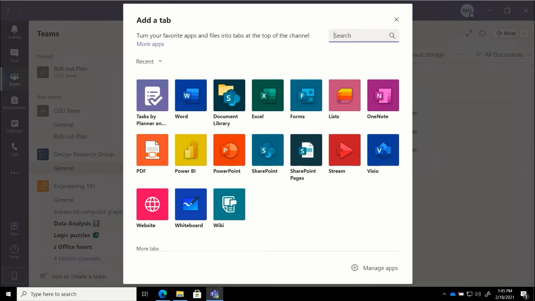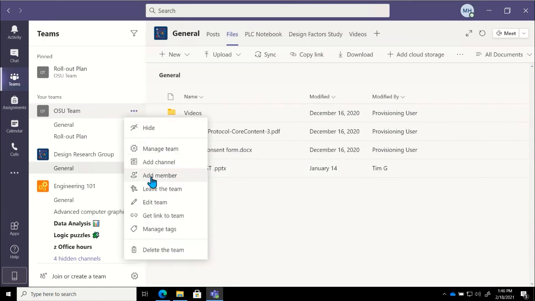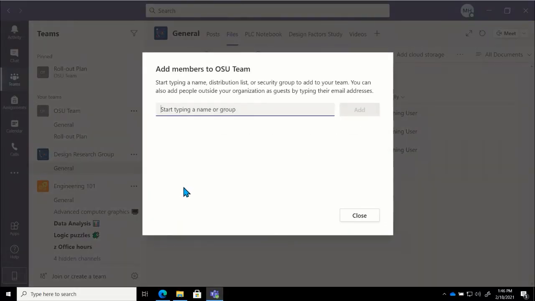This was a great question that I want to make sure we address. Just like I said, we can add or invite external attendees to a Teams meeting. You also have the ability to add external users or external guests to a team. If I wanted to do that, I'm going to go into the ellipses by this team and go to add member, and then use their email address.